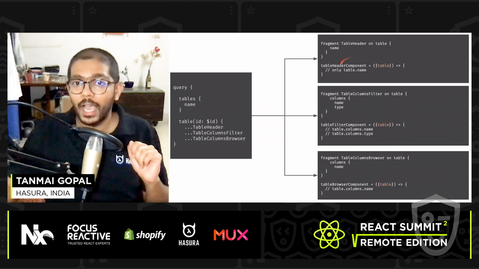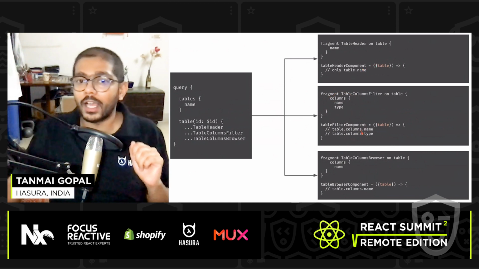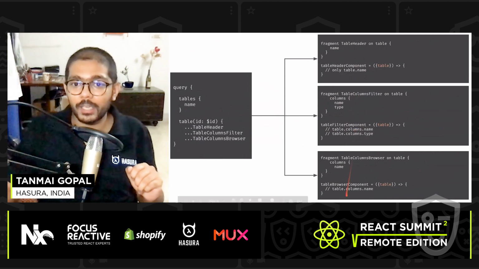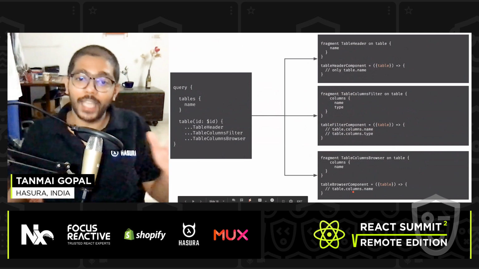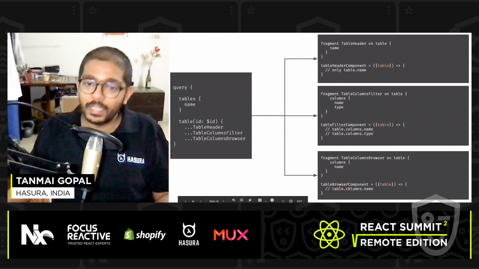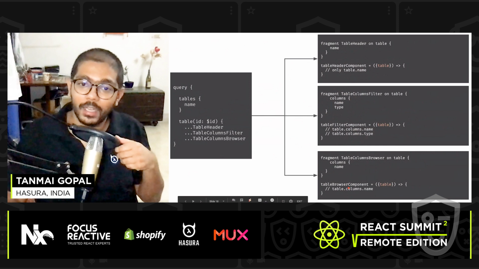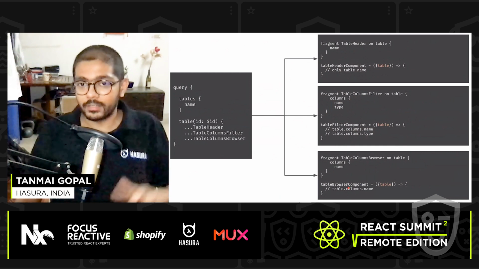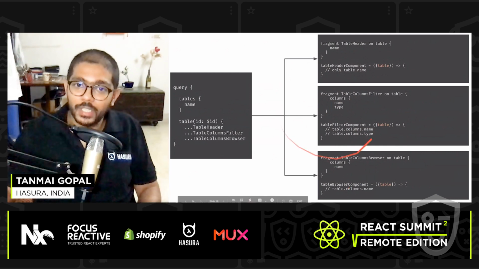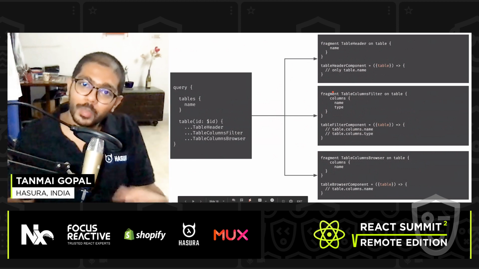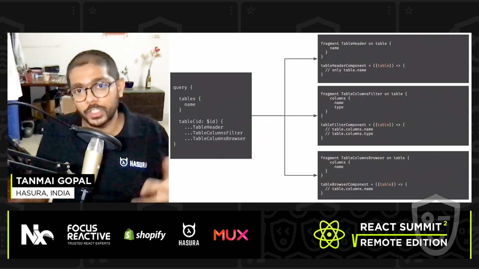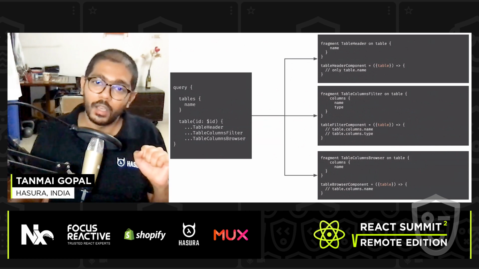So here I get access only to table.name. Here I'll only get access to columns.name and columns.type. And here I'll only get access to columns.name again, right? So this is nice because if I try to access some other property, I'll get a build time and a compile time error, right? Which is neat. So when you use fragments with Relay, this will start working for you automatically. I didn't want to get into too much syntax to show you what the setup is like, but just wanted to stress the concepts that you'll be able to use.